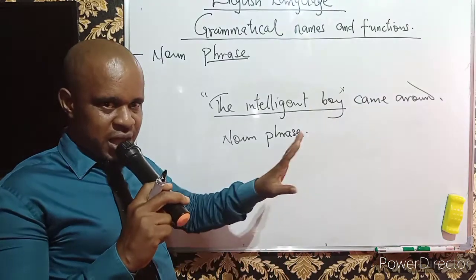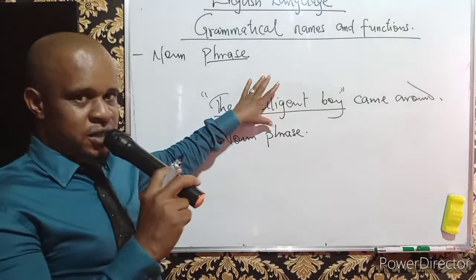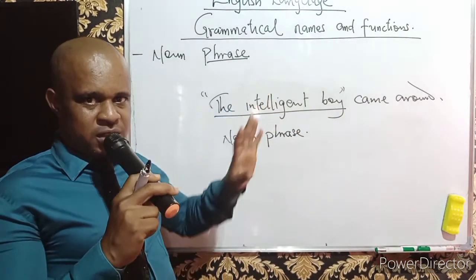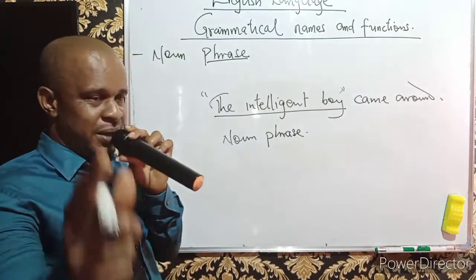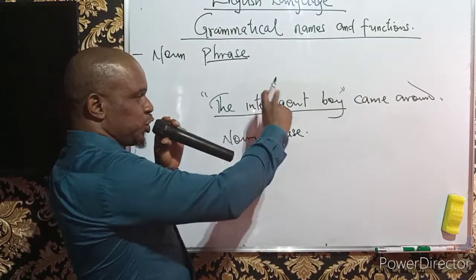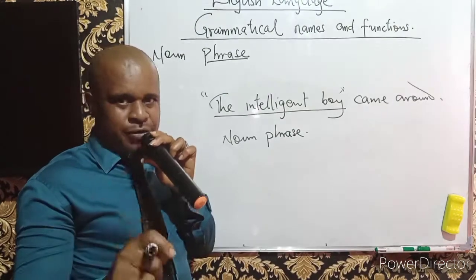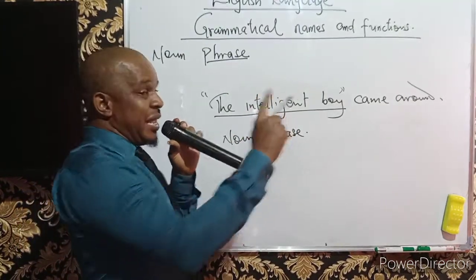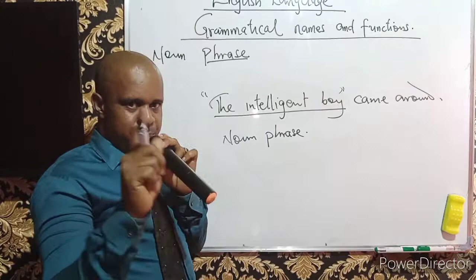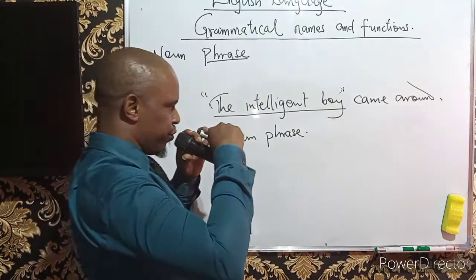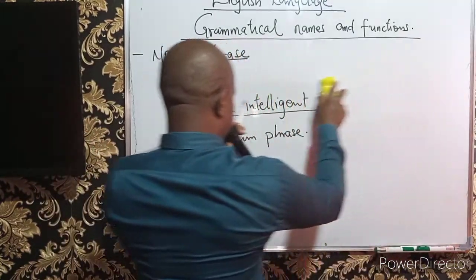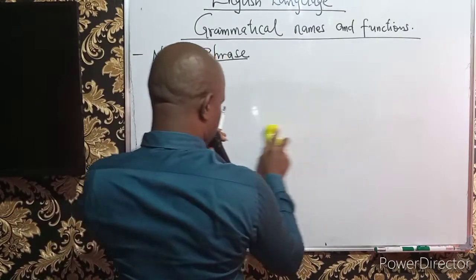We can choose to do that. We can choose to replace this with a pronoun. That's why it is very easy to understand and believe that this is functioning as a name. Therefore, it cannot be a noun as a single word, but what? A noun phrase. Now, the next one is the noun clause.